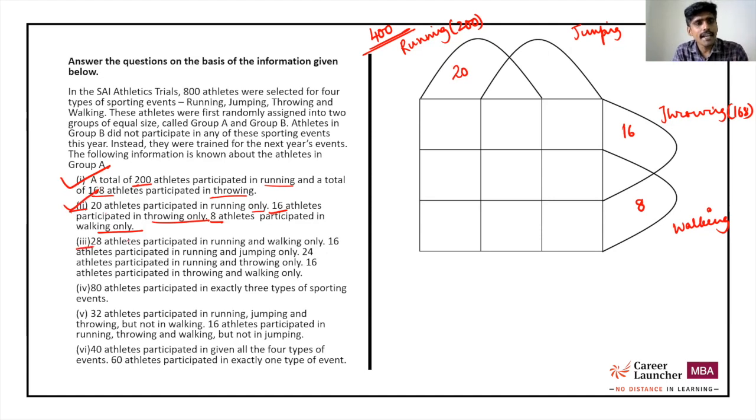Number 3, 28 athletes participated in running and walking only.